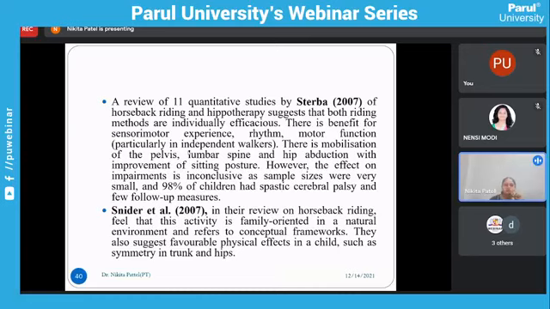Snyder et al. 2007, in their review on horseback riding, feel that these activities are family oriented in a natural environment and refer to the conceptual frameworks. They also suggest favorable physical effects in a child, such as some symmetry in the trunk and hips. So symmetry can be improved for the trunk and hips. Because of this, trunk control can be improved through hippotherapy, so ultimately sitting can be improved independently.